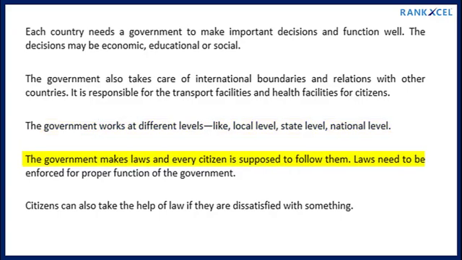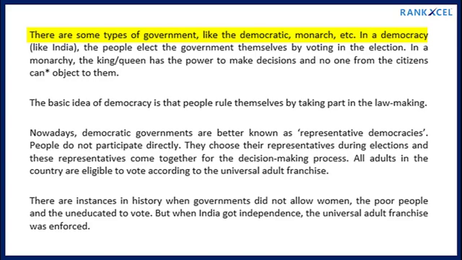The government makes laws and every citizen is supposed to follow them. Laws need to be enforced for proper function of the government. Citizens can also take the help of law if they are dissatisfied with something. There are some types of government, like the democratic, monarch, etc. In a democracy, like India, the people elect the government themselves by voting in the election. In a monarchy, the king or queen has the power to make decisions and no one from the citizens can object to them.